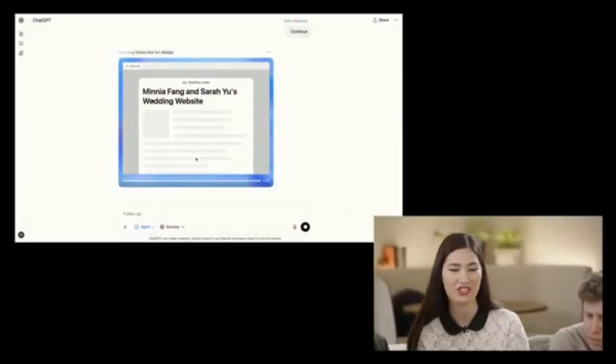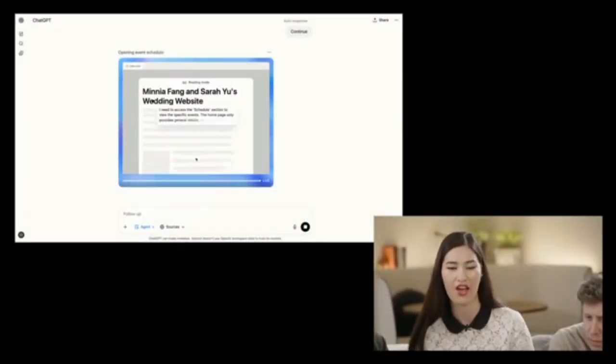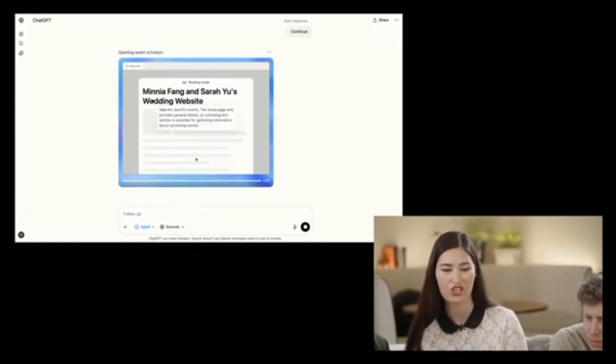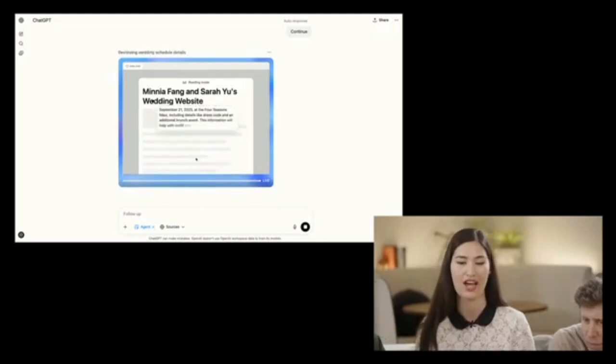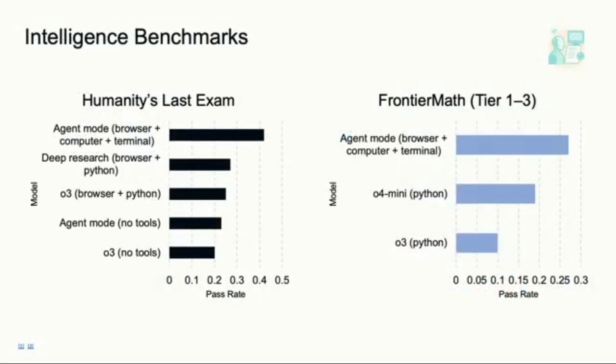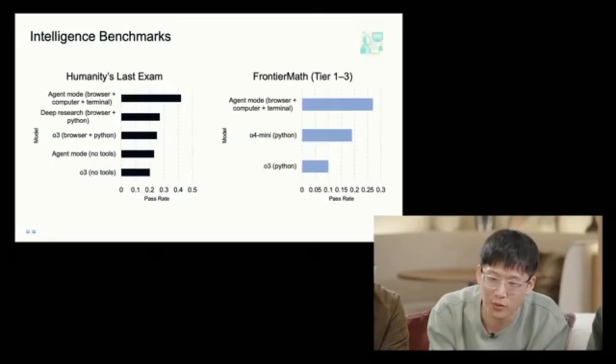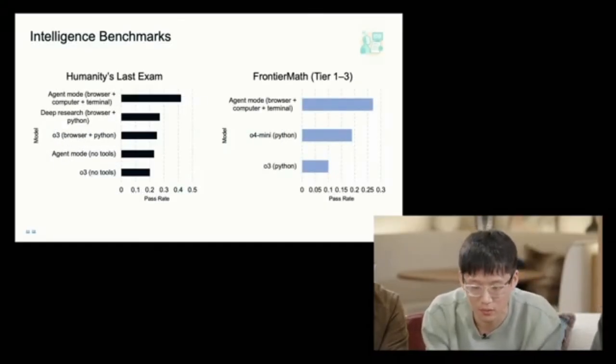But even though this is a pretty cool example that they use with the stickers and with the dogs, they also said that this ChatGPT agent is actually a little bit better than the models by themselves. Check it out. First are two intelligence benchmarks. Humanity's Last Exam is a benchmark that measures AI's ability to solve a broad range of subjects on hard problems. We evaluate the models with two settings, with and without tool use. We can see that the agent mode's raw intelligence is already pretty nice, and with access to all tools, nearly double the performance to 42%.